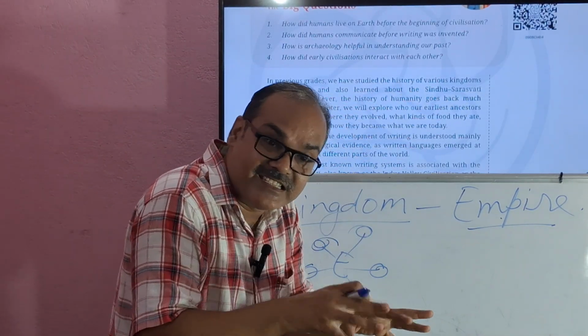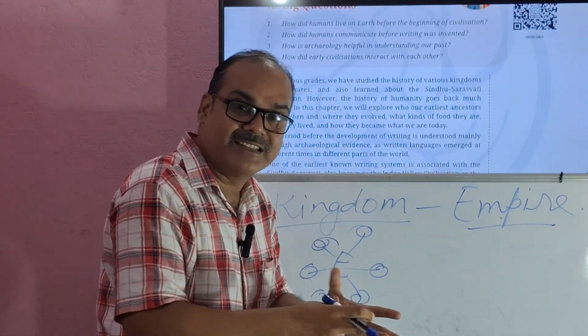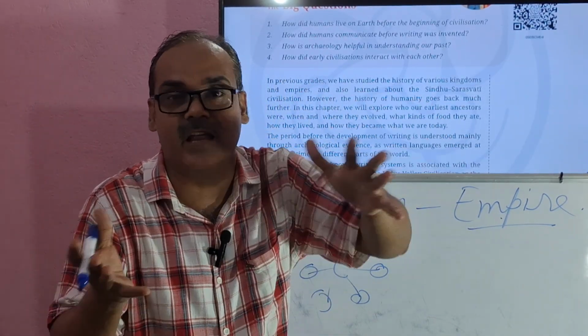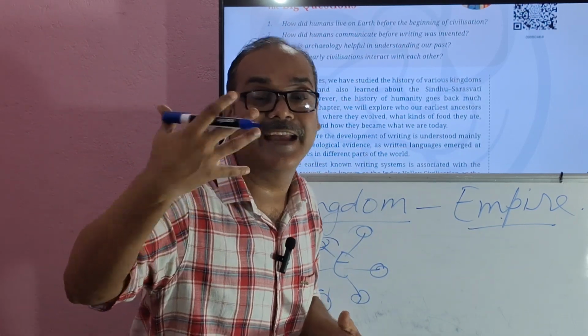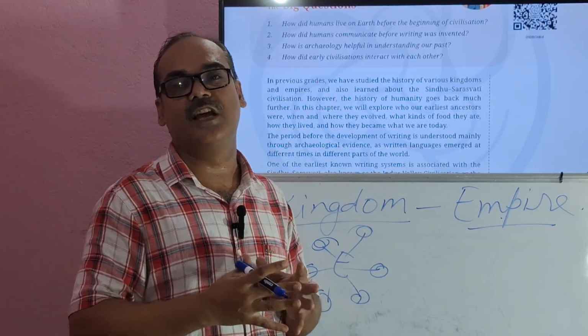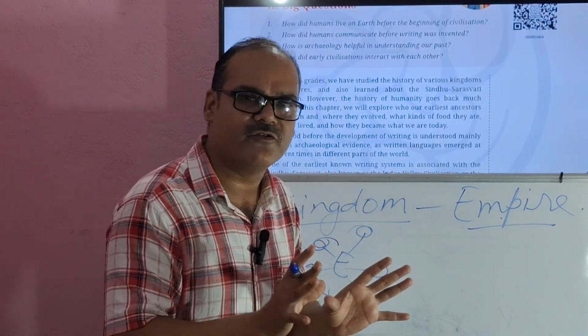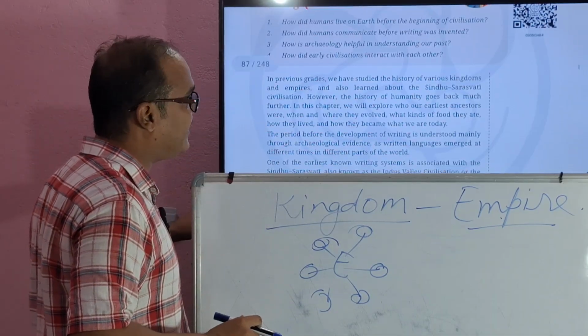So their existence, how they existed on this earth. First, how they existed, how they evolved with the passage of time, what their eating or food habits were, how they communicated with each other, what type of tools they used, each and everything we are going to discuss. The period before the development of writing.